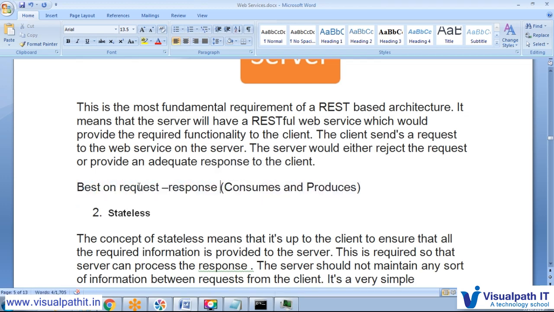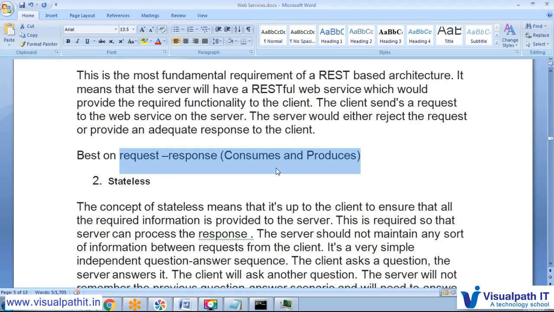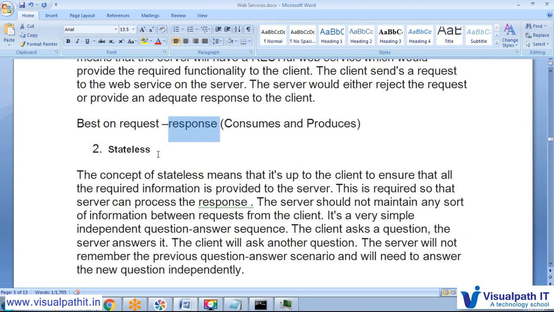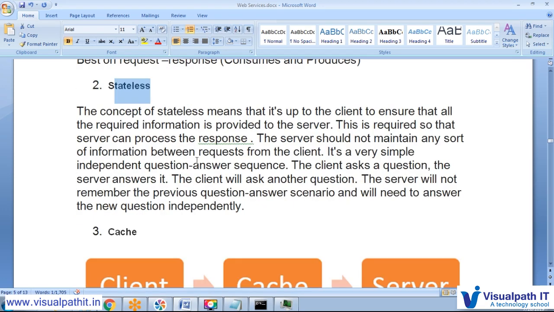I already explained that. All the applications are based on a particular request and response. Those terms are the same as consume and produce, so don't get confused between request and response and consume and produce. We are going to utilize these a lot in our applications. When we come to distributed applications, web services and RESTful web services, we have a lot of terminology: consuming, producing, request, response, and we also have to understand stateless and stateful.